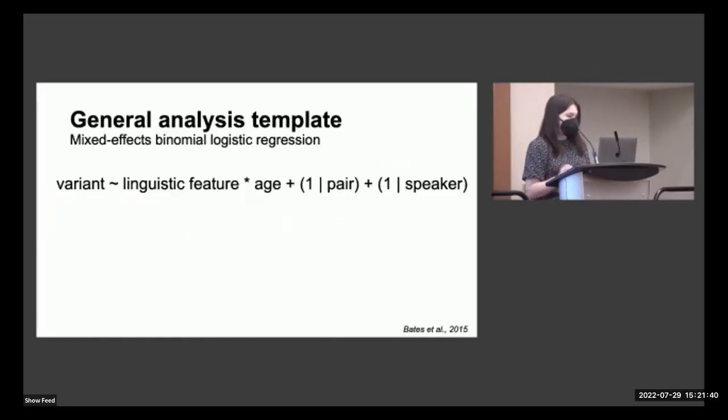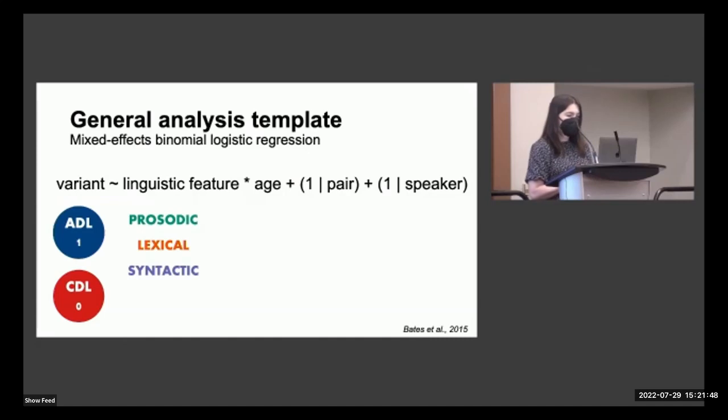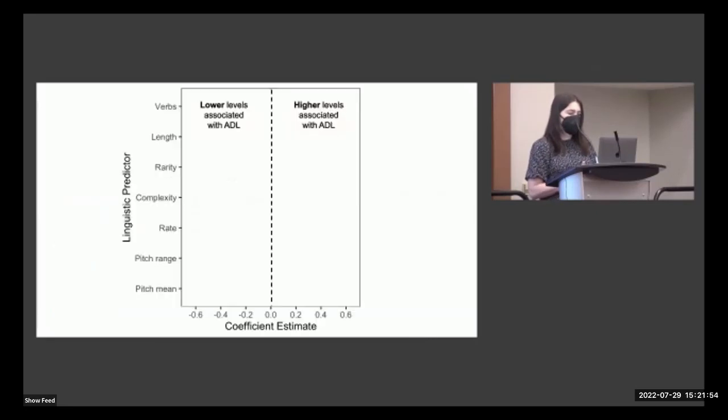Our general analysis structure looks like this. We're asking whether each individual linguistic feature independently predicts whether an utterance will contain a CDL or ADL variant. We also include main effects and interactions with age, along with random effects for each word pair and speaker. For the main portion of the presentation, I'll focus on just the main effects of each linguistic predictor.